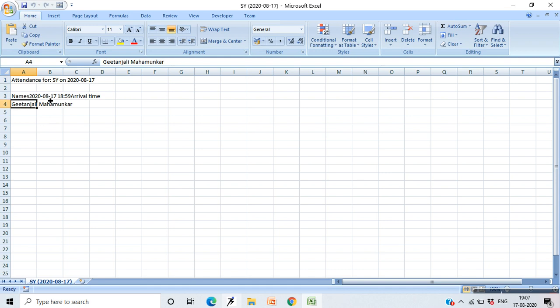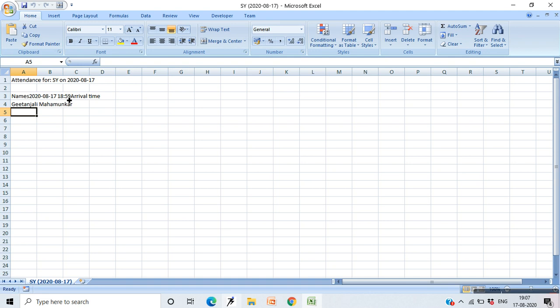The sheet will be named as 17th August 2020 at 6:59. This is the arrival time of this person. When the other person logs in, your student logs in, his or her name will appear over here, and a tick mark will appear if the student is present, and the arrival time will be marked in front of it.